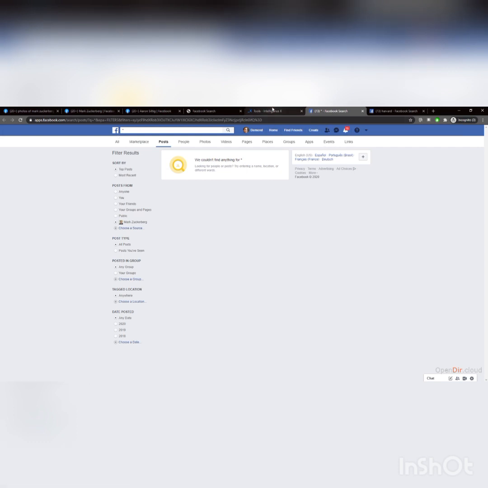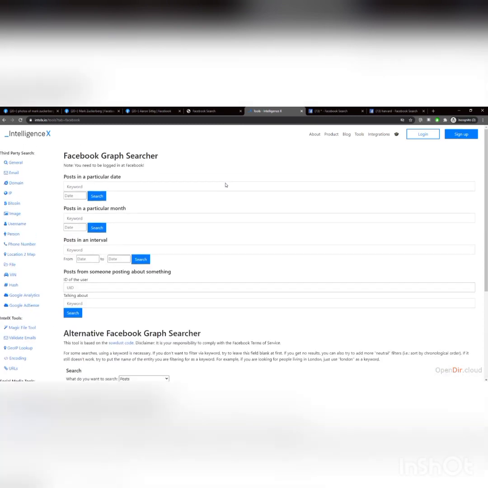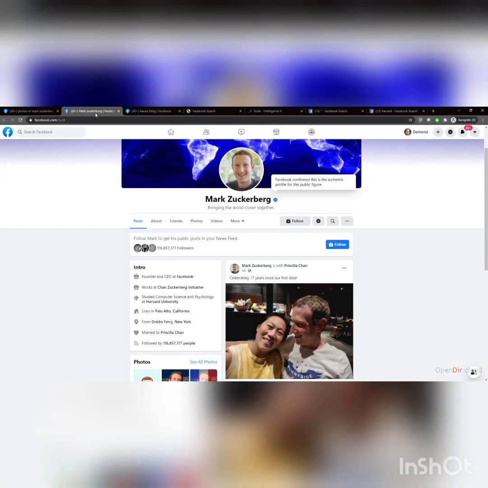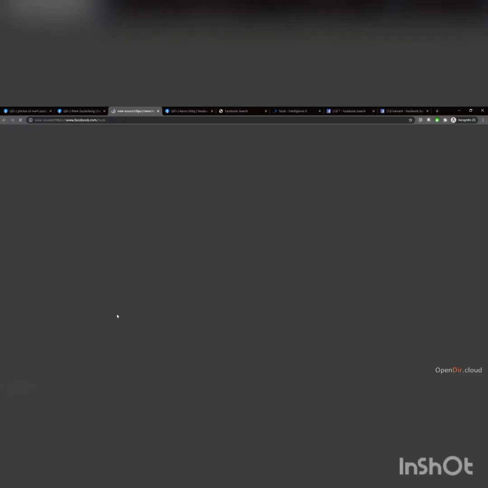Now, there are tools that you can use to pull down the ID of an account, which you see I have the ID of 4 here. There's actually a quick way to do it, too, that I want to show you. You could Google a tool and say, hey, I want to know the ID of this account. It takes a little bit. If you just right-click on a user's page and view the page source, you can come in here and all you have to do is Control F. And then if you search user ID like this, you can see that it comes up right away.